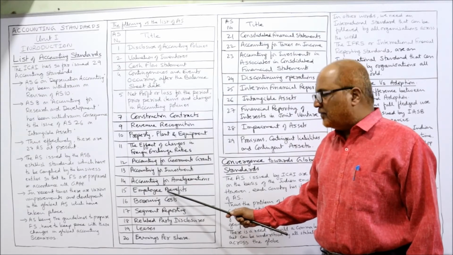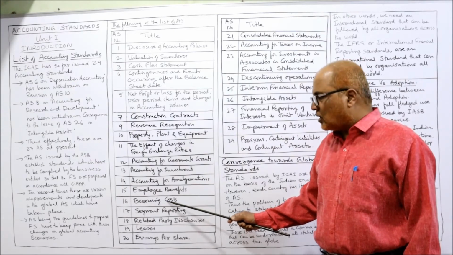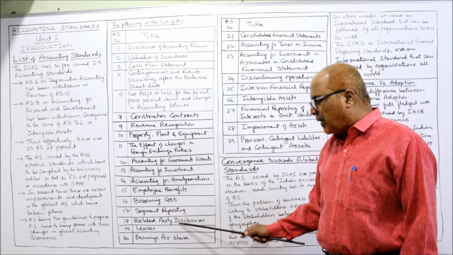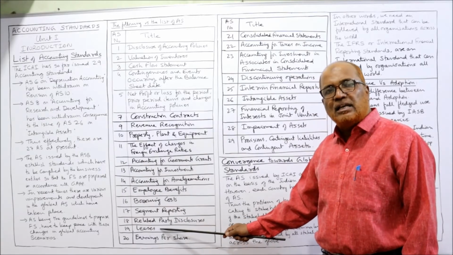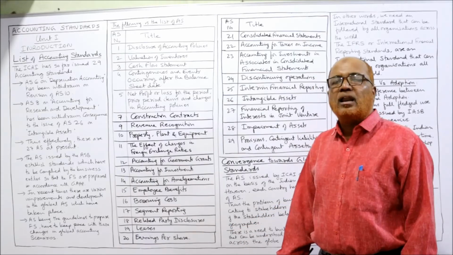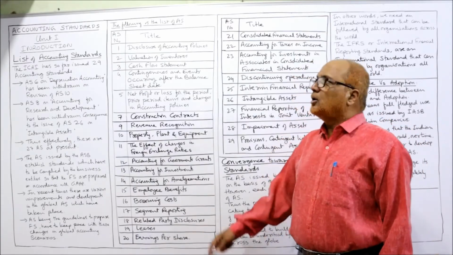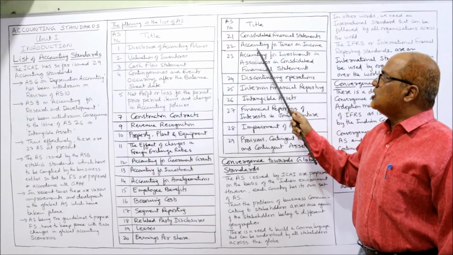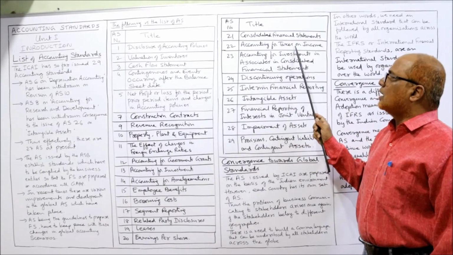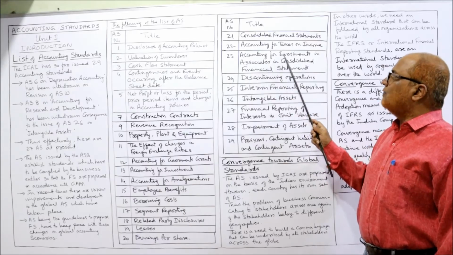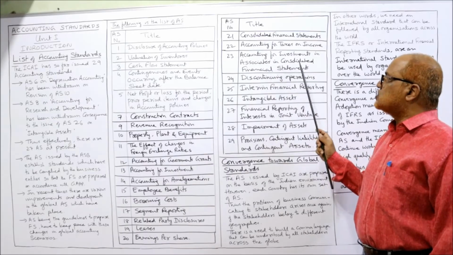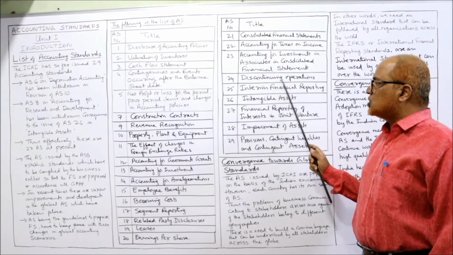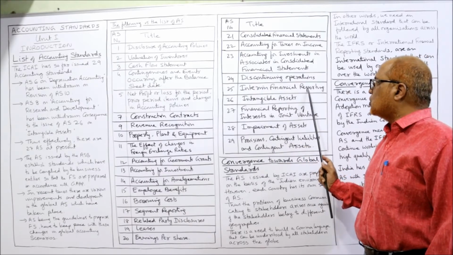15th, employee benefits. 16th, borrowing cost. 17th, segment reporting. 18th, related party disclosure. 19th, leases. And 20th, earnings per share. 21st, consolidated financial statements. 22, accounting for taxes on income. 23, accounting for investments in associates and consolidated financial statements. 24th, discontinuing operations. 25, interim financial reporting.